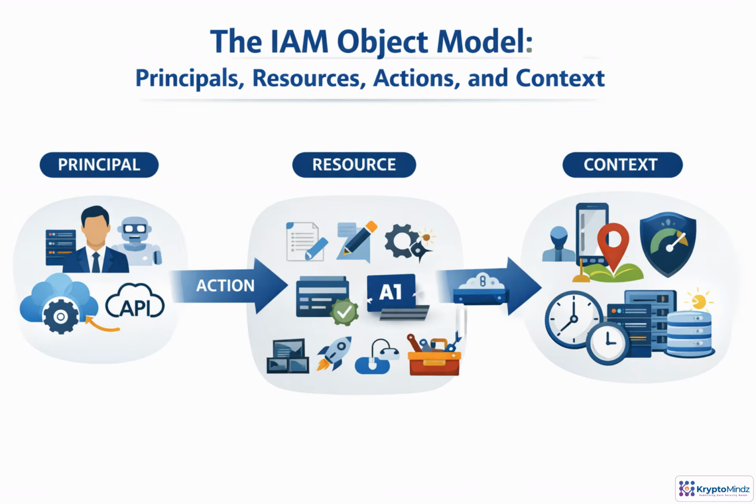A useful way to think about IAM is as one simple question. Who is trying to do what? To which resource? Under what conditions? The who might be a person, service, API client, or AI agent. The resource might be data, a model endpoint, a prompt, a tool, or a vector index. Context adds judgment: risk, location, device, classification, workflow, or time. The decision is then allow, deny, step up, or log.